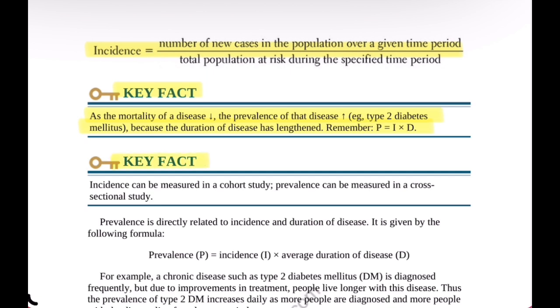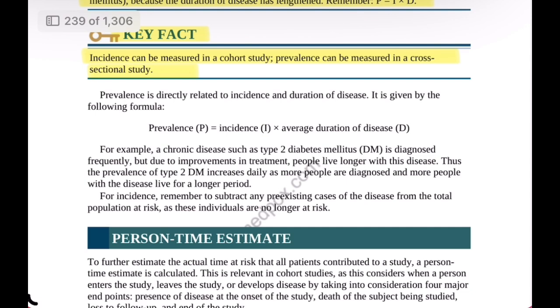Key fact: incidence can be measured in a cohort study, while prevalence can be measured in a cross-sectional study. Prevalence is directly related to both incidence and the duration of the disease. It is given by the formula prevalence equals incidence multiplied by the average duration of disease.